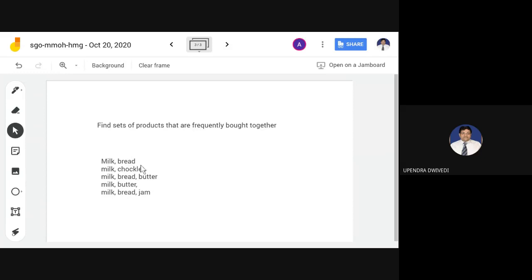So if I want to find the set of products that are frequently bought together, how can you find it out? Any idea? You can also use the Jamboard. It is editable, so if you are able to access it, please write down the answer, or use the chat box, or unmute your mic and respond.